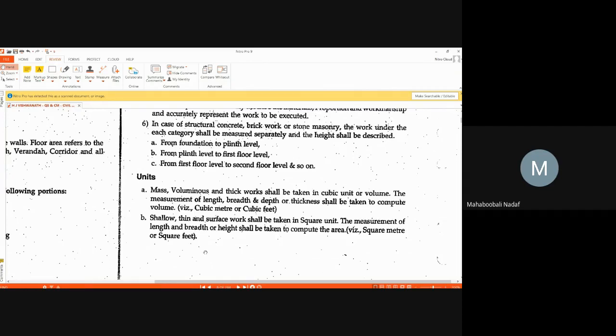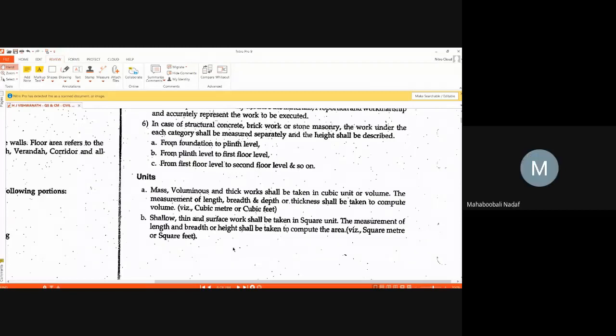Suppose the structure is a very, very thin wall. Then you have to measure it in square meter of standard width. You have to write it like that: so much square meter of wall is there, but its standard width is this much. Suppose plastering work is there, painting work is there, whether you are going to measure it in volume or area, which unit you want to take? Area.